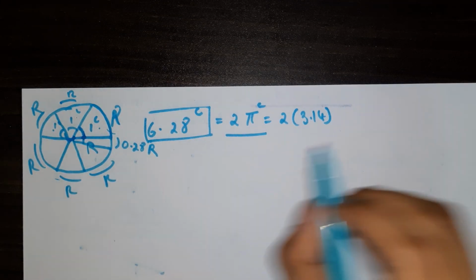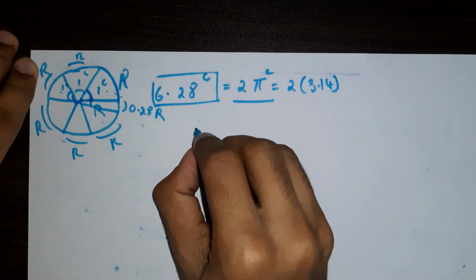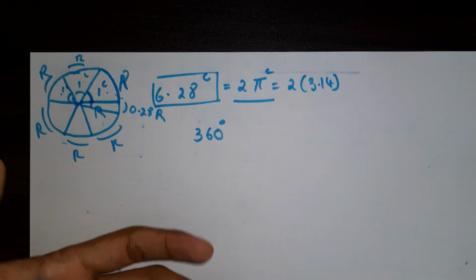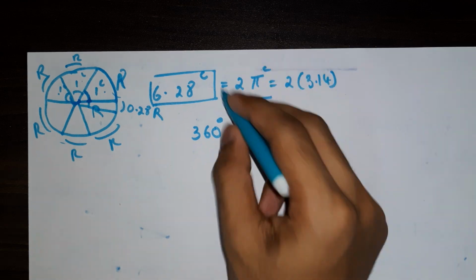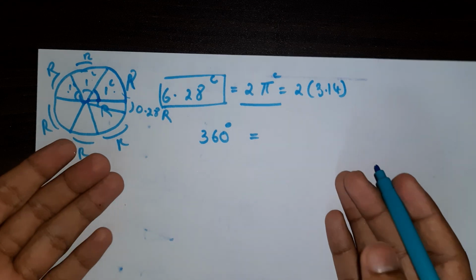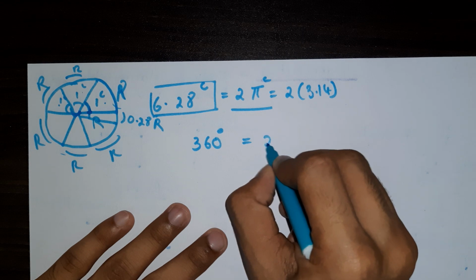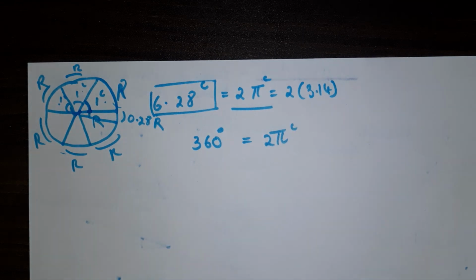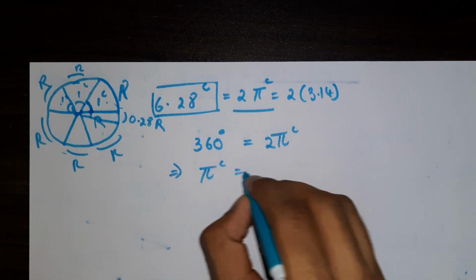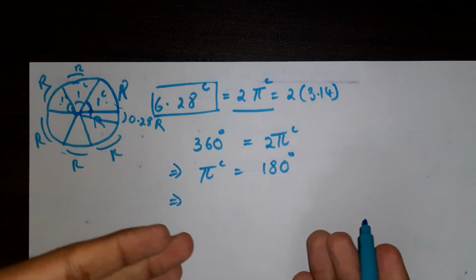Now in degree measure, what was it? The angle subtended at the center of a circle is 360 degrees, and in radian measure it is 2 pi radian. Because both are the angle subtended by a circle at its center, 360 degrees is equal to 2 pi radian. That also means that pi radian is equal to 180 degrees. That also means that if we need to interconvert, right?